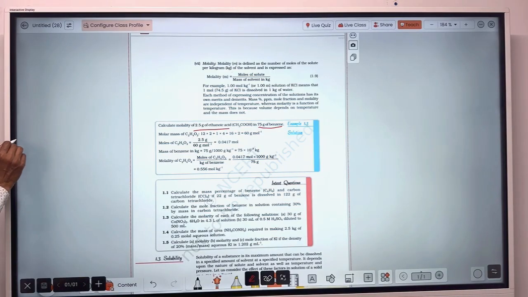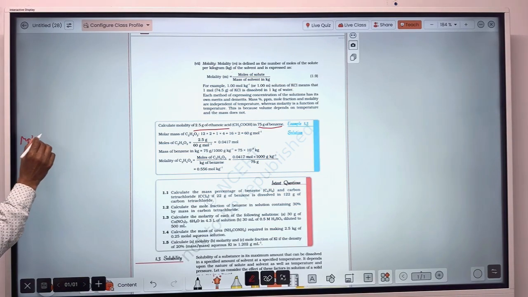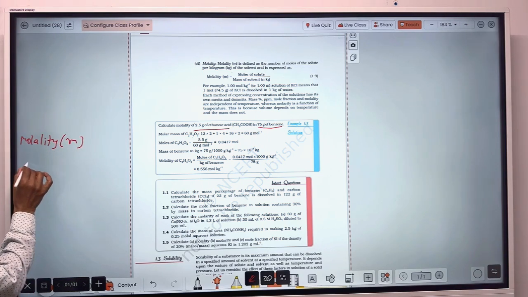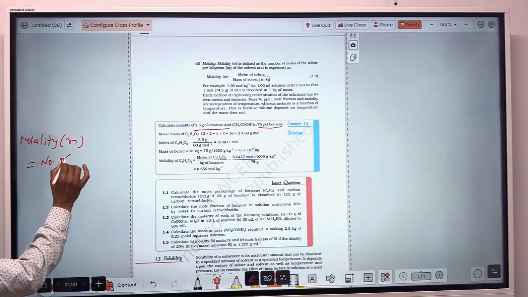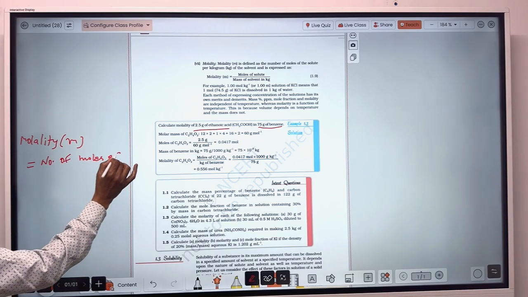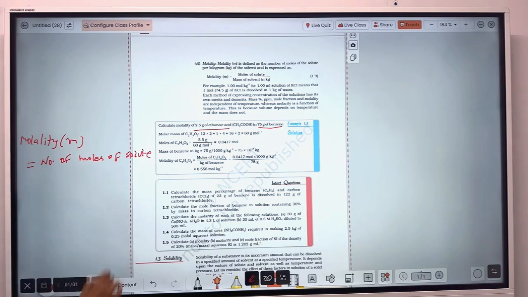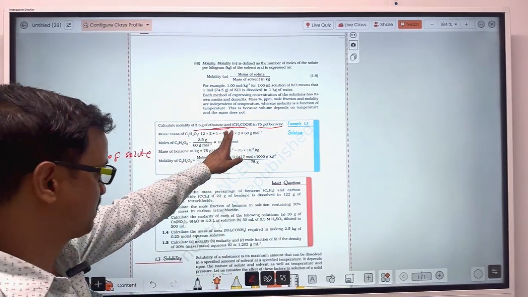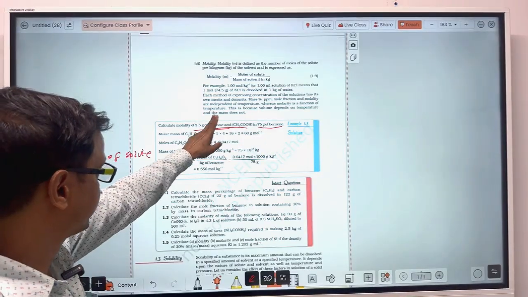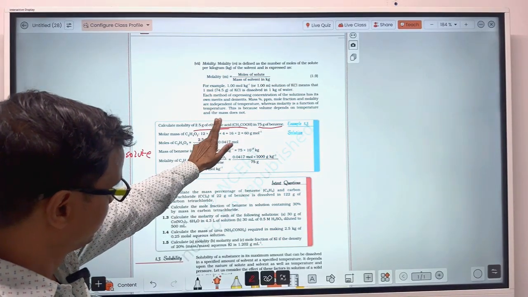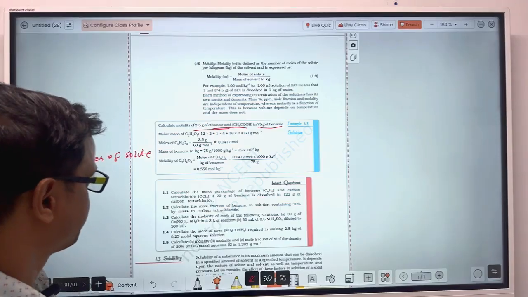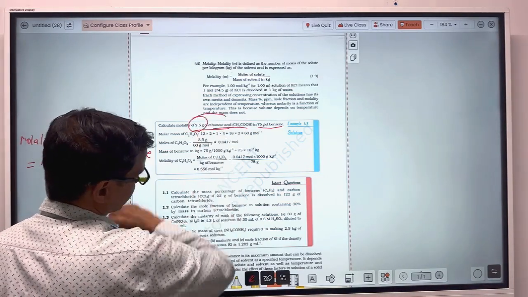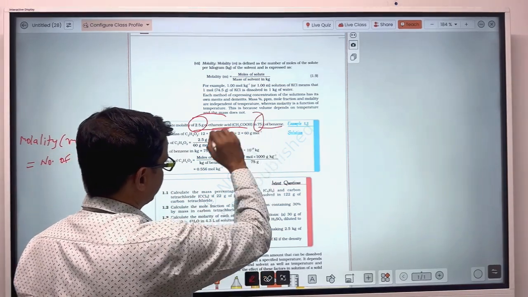Molality is expressed as small m, and this one is equal to number of moles of solute. And what is solute here? It is ethanoic acid. Ethanoic acid has been dissolved in benzene. That's why ethanoic acid is the solute and benzene is solvent. In other words, amount of ethanoic acid is 2.5 gram and that of benzene is 75 gram.